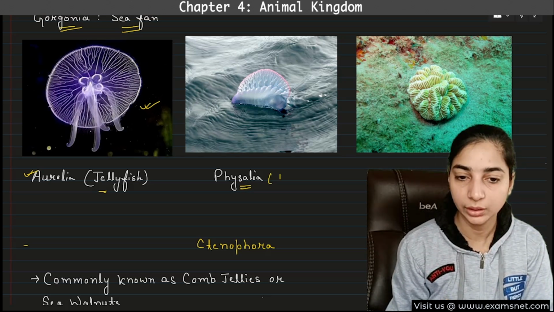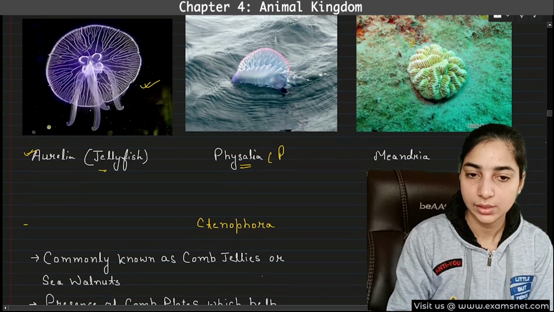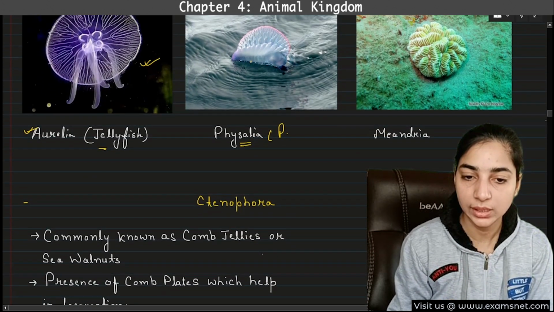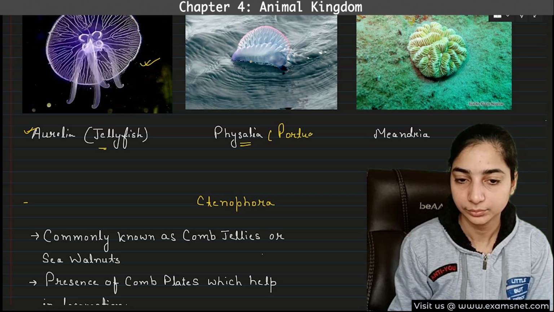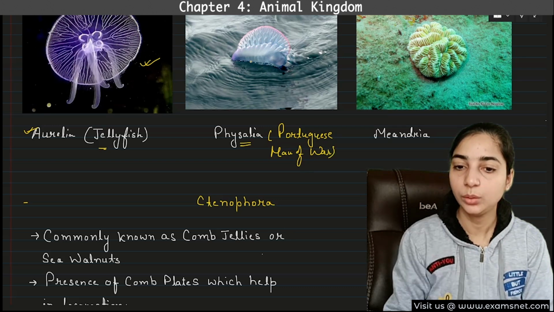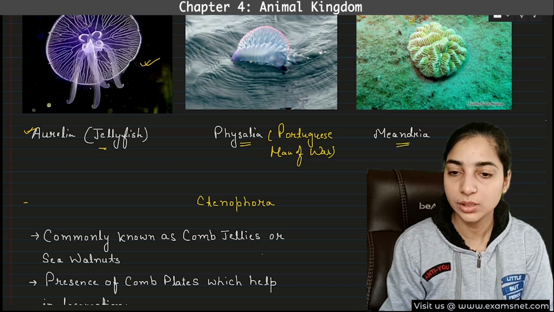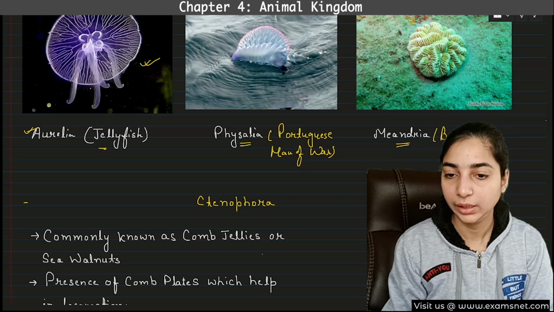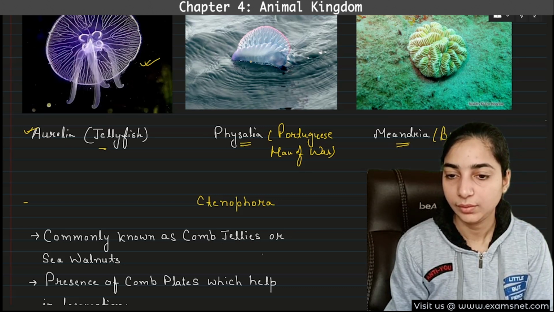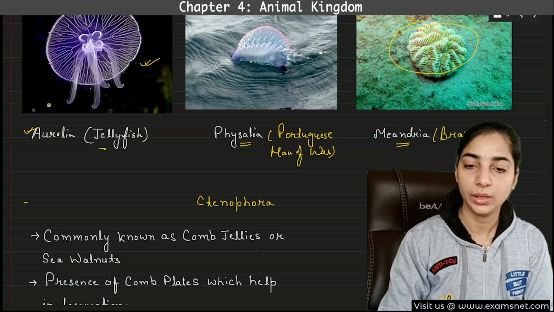The second picture is that of the Portuguese man of war. And the third one is Meandria. What is the common name of Meandria? It is known as brain coral. Why? Because it looks like a brain. Can you see? This is looking like a brain. So this is known as brain coral.